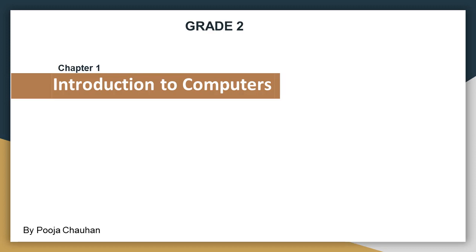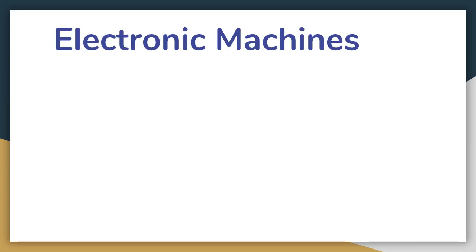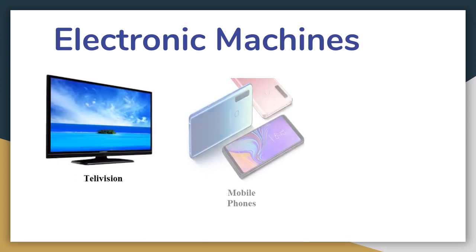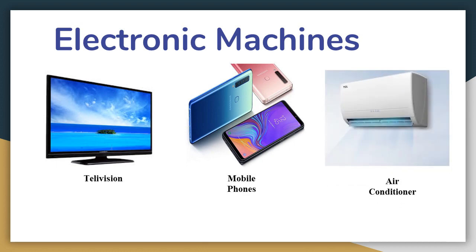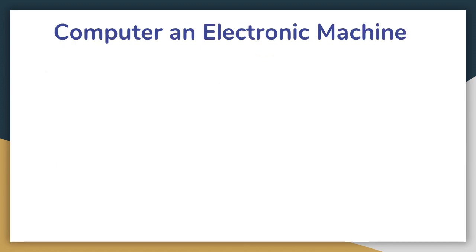Chapter 1: Introduction to Computers. Electronic machines. We use electronic machines in our day-to-day life. Some of the machines we use are television, mobile phones, air conditioner. Let us learn about one more electronic machine, that is computer. Computer is an electronic machine.